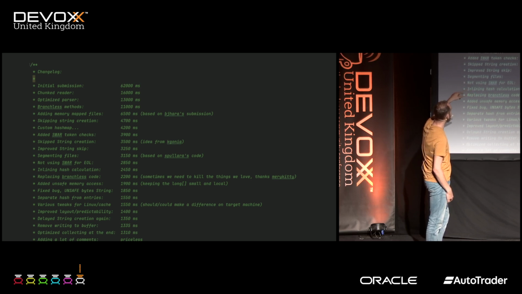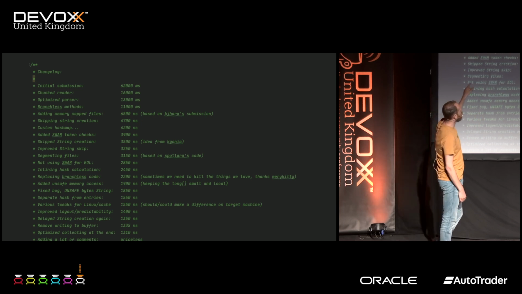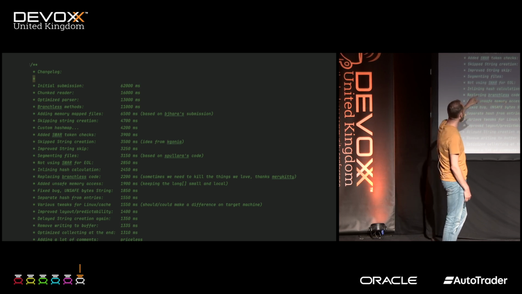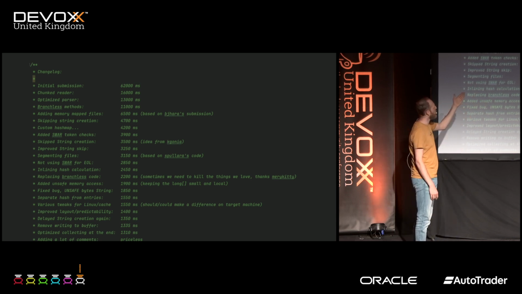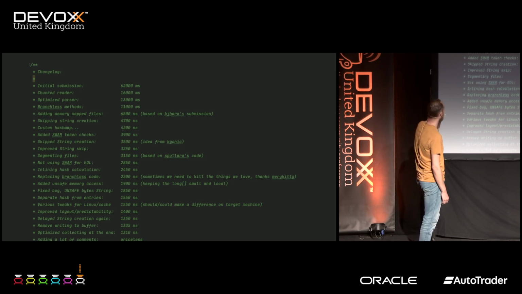62,000 milliseconds. So then using a chunked reader, already way faster, I optimized the parser, created my first branchless method, already faster, 11,000 milliseconds. Memory map files, which you've just seen, slashes it in 2 again, not creating strings, takes it to 4,000, creating my own hashmap, just a little bit faster, but that allowed me to do other optimizations in a later stage. Adding SWAR for token checks,